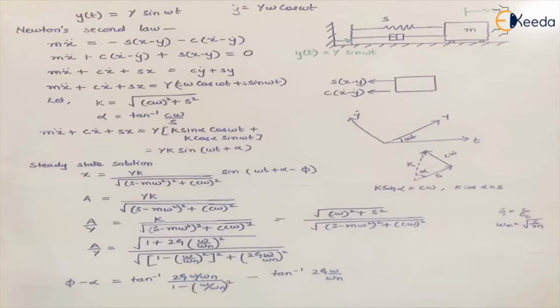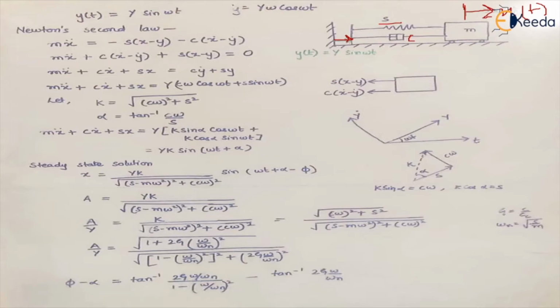Now, if we take a mass, it is having the displacement from its equilibrium position in this direction. So let this be x, which is a function of time t. It is attached to a spring of spring stiffness S and a damper with damping coefficient C. Now, what is the condition? The condition says that some motion is given to the base, and because of this, the vibration is happening in the system.